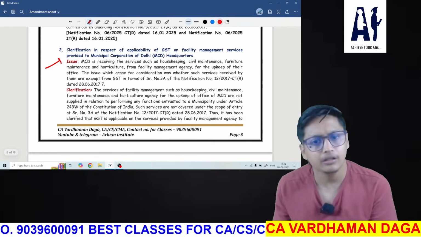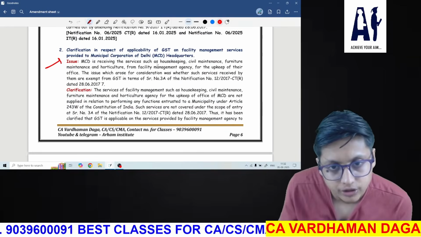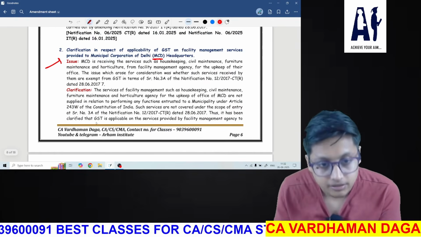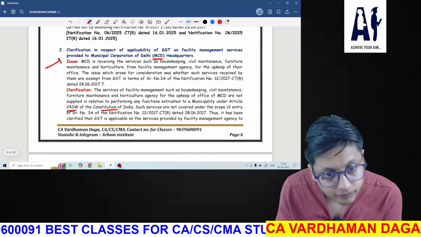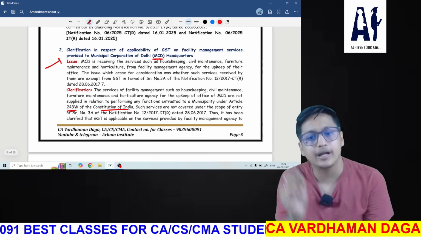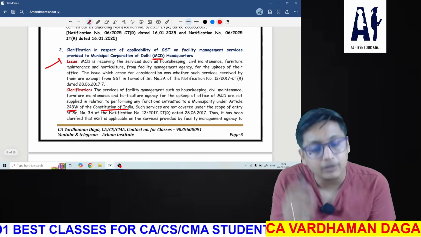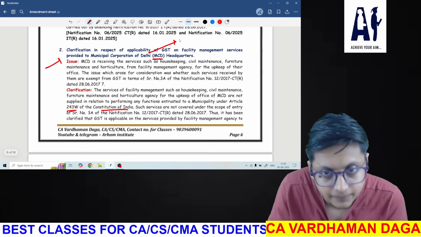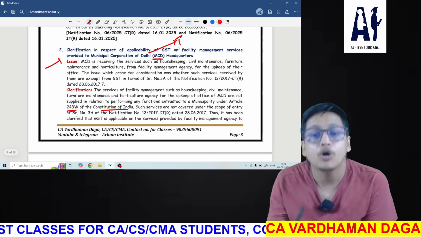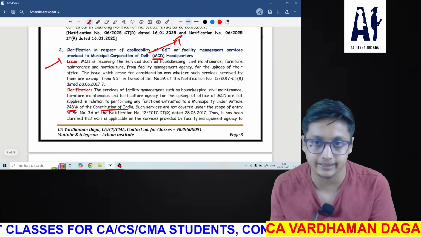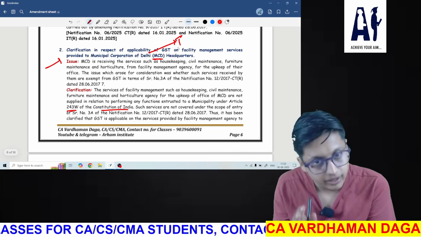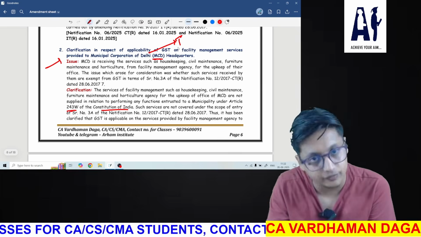Next, they have clearly mentioned that Municipal Corporation of Delhi is not covered under 243W of the Constitution of India as a municipality. So any services provided to Municipal Corporation of Delhi will be taxable. They are not considered as a municipality or local authority, and they will be taxable. Municipal Corporation of Delhi will be taxable. So any services provided to Municipal Corporation of Delhi will be taxable.